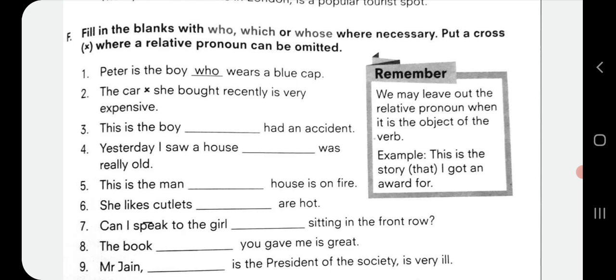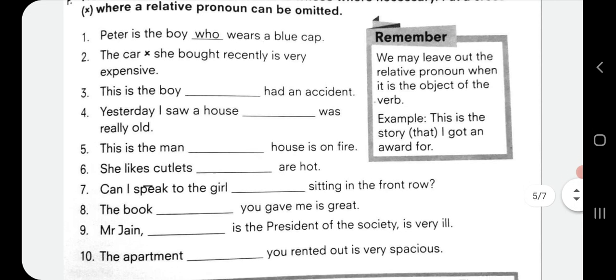Seventh one, can I speak to the girl sitting in the front row? Now here you can also write the word who is sitting in the front row, or we can simply put a cross over here. Even if we do not use a relative pronoun, the sentence is correct. Can I speak to the girl sitting in the front row, or who is sitting in the front row? But it is not mentioned here, so just put a cross in this sentence. Can I speak to the girl? Write a cross in the blank, sitting in the front row.